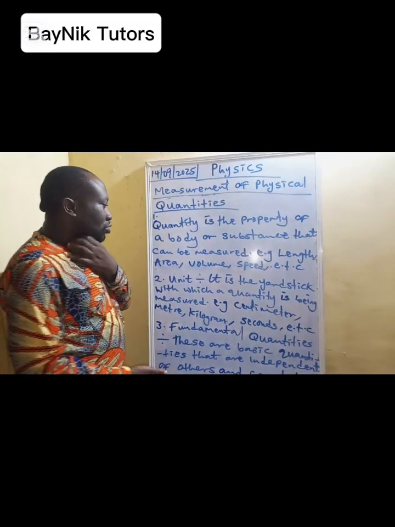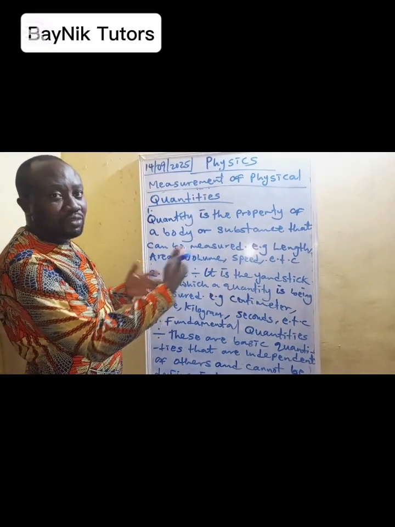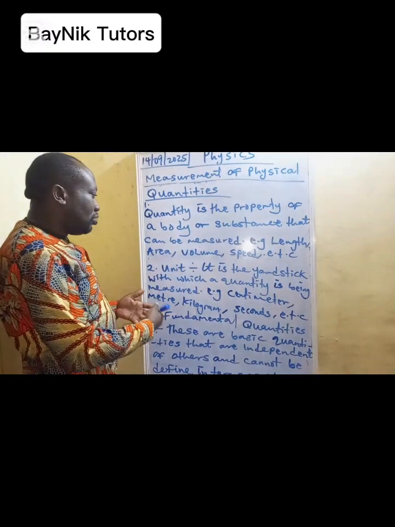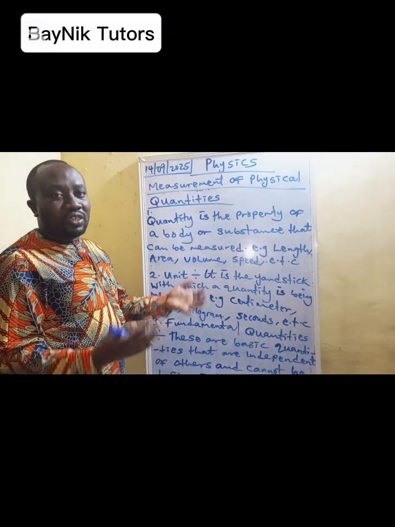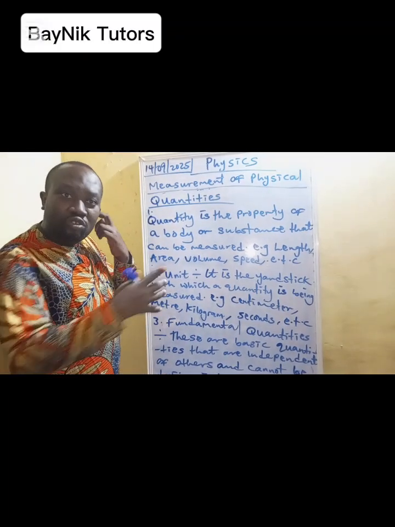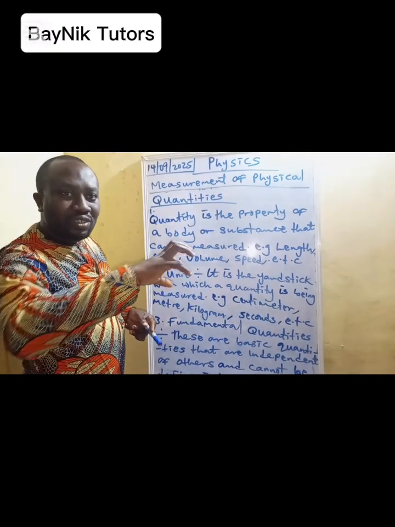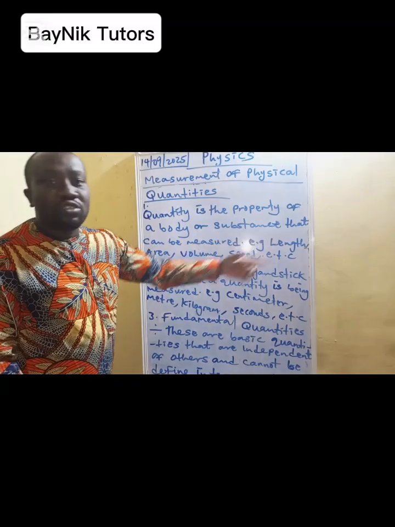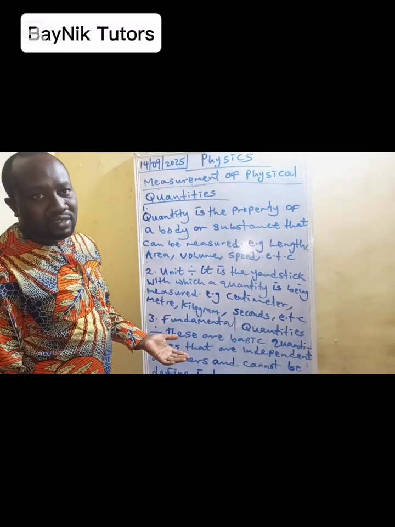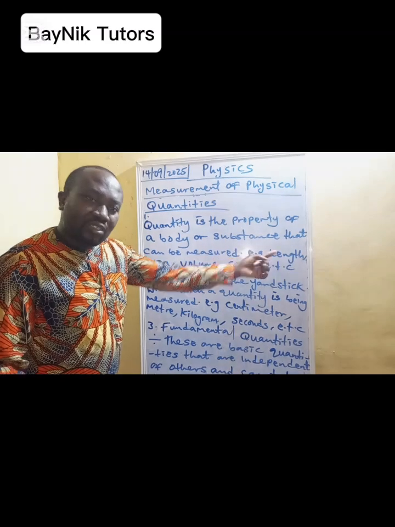Then we'll talk about the unit. So as we discussed quantities as the property of a substance, the unit is the yardstick to which a quantity is being measured. You know, we can say in layman's language that we use unit to measure quantity. When a quantity is measured, we describe the quantity in unit. For example, this length has a unit of meter or centimeter. So the yardstick in which a quantity is being measured is known as the unit.